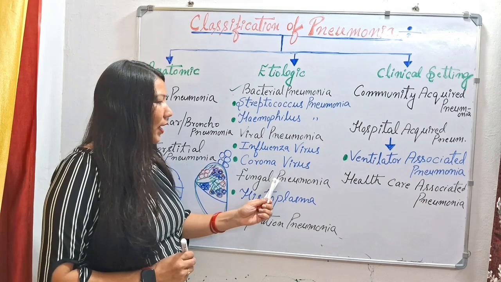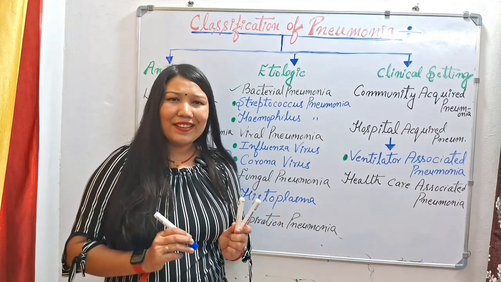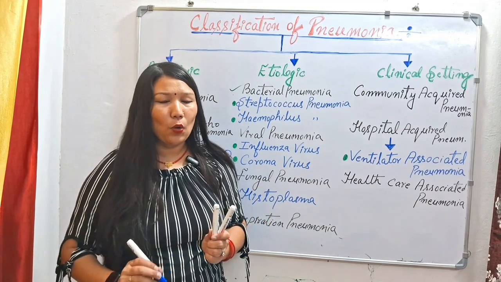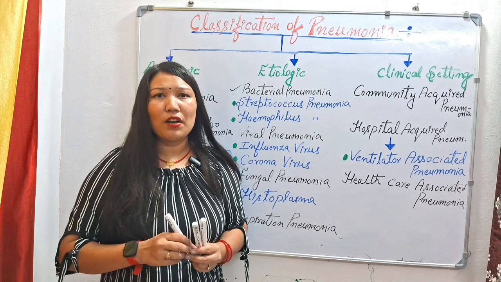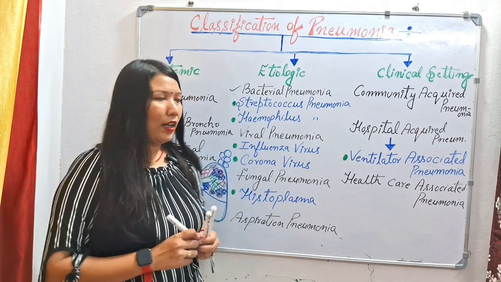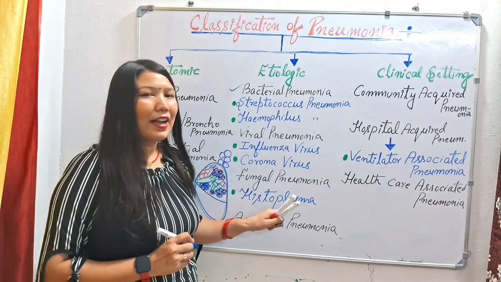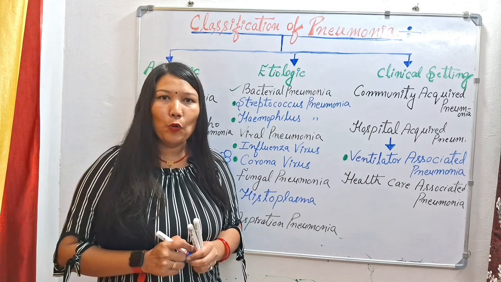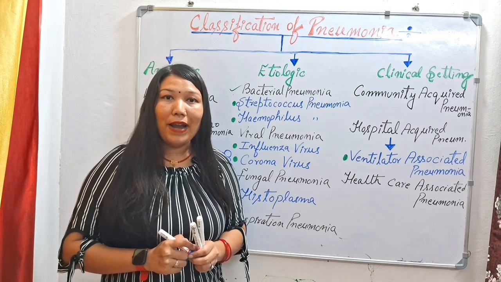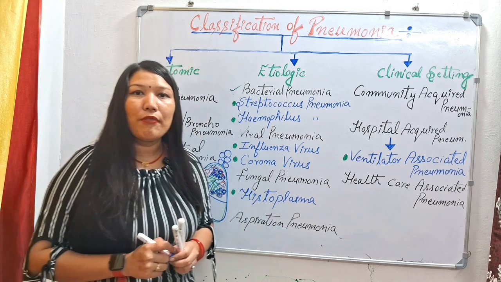Next we have fungal pneumonia. There are very few cases of fungal and parasitic pneumonia. Only a few cases have been seen. We have histoplasma fungi here, which will cause pneumonia. It mainly happens through bats, or some birds also cause the fungal infection.